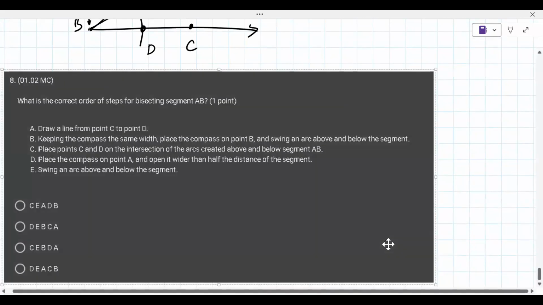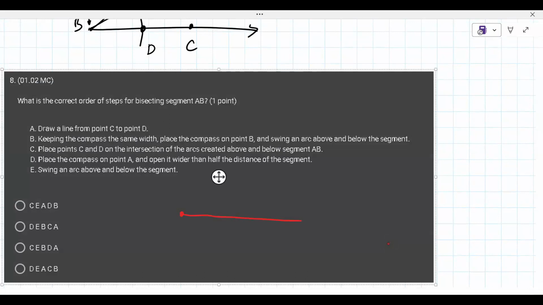What is the correct order of the steps for bisecting segment AB? Okay, so here's A to B. We want to bisect it. Now, notice the answers. It's either C is first or D is first. So we go right to C and B and see which one is right. Place the compass on point A and open it wider than half the distance of the segment. Okay, so that is actually the right first step. That's where you put the sharp end in there and you swing that arc there. So we know that B is the correct first answer.